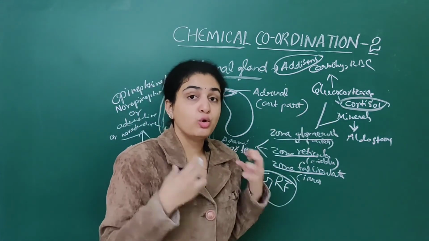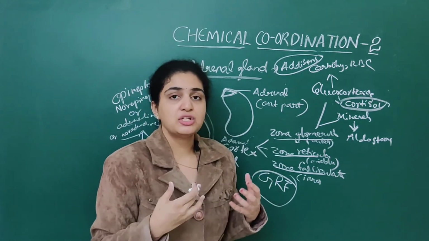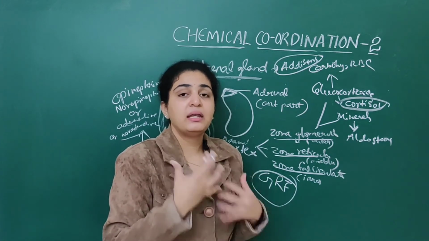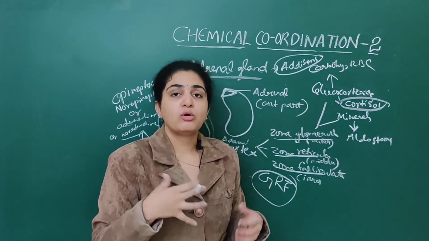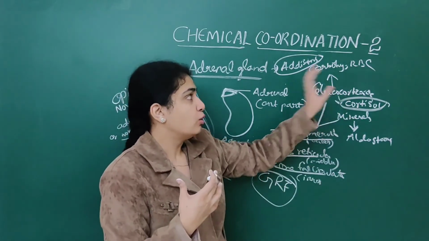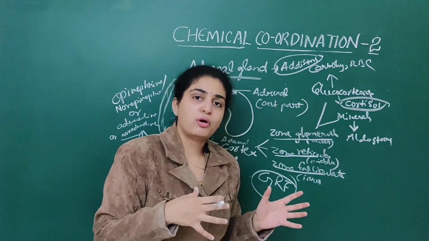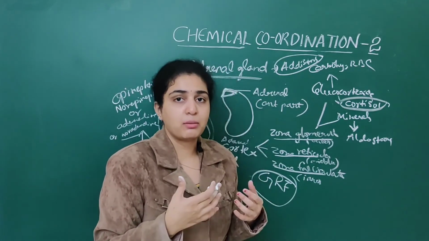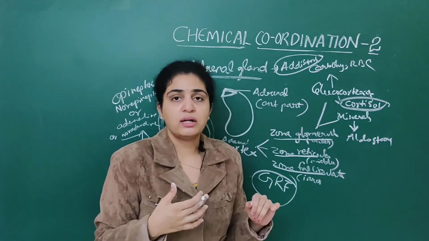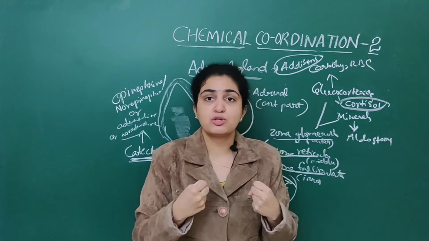When it comes to glucocorticoids, they play an important role in RBC production, that is red blood cell production, as well as in carbohydrate metabolism of the body. Mineralocorticoids help in reabsorption of water.